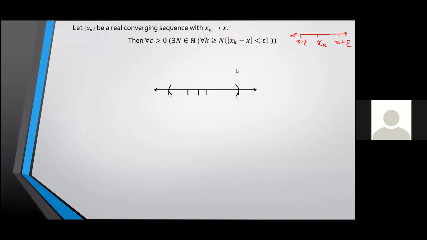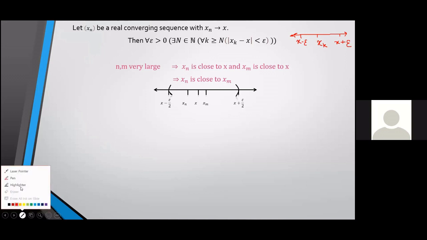So what does that mean? For large enough k, xk will be close to x. Now suppose I take two elements of the sequence, xn and xm, where n and m are very large. Then how close will xn and xm be? We know that xn is close to x and xm is close to x. So can we say something about the closeness of xn and xm?